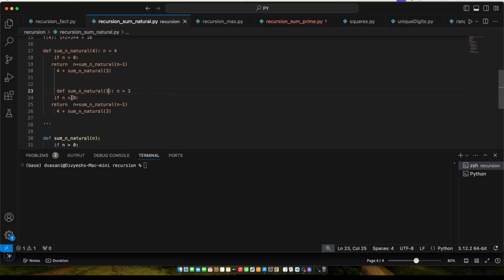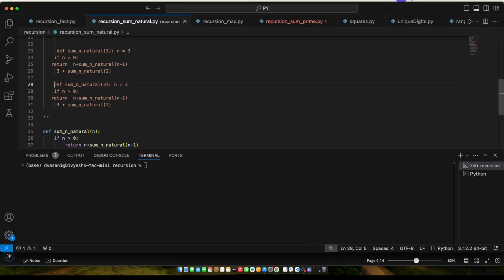Now is n greater than 0? Which n? Here you are referring to n in this block, not the n over here. So n is 3, and 3 is greater than 0, yes. Then it will do 3 plus the sum of n natural numbers for n minus 1, which means 2. So now n has become 2.